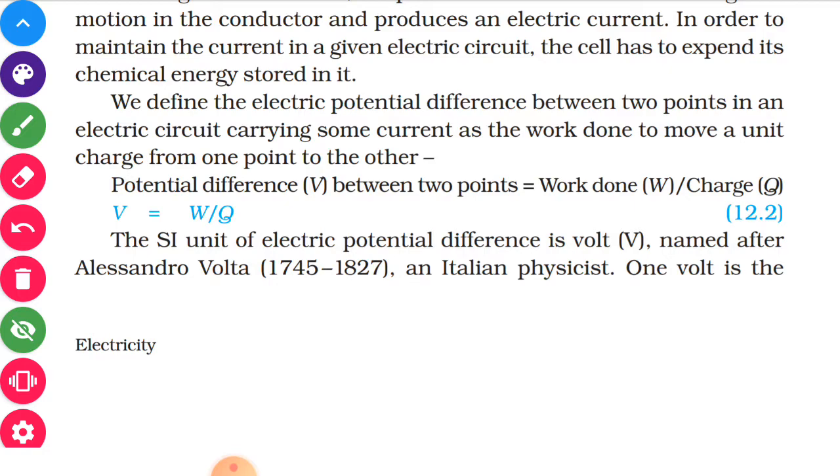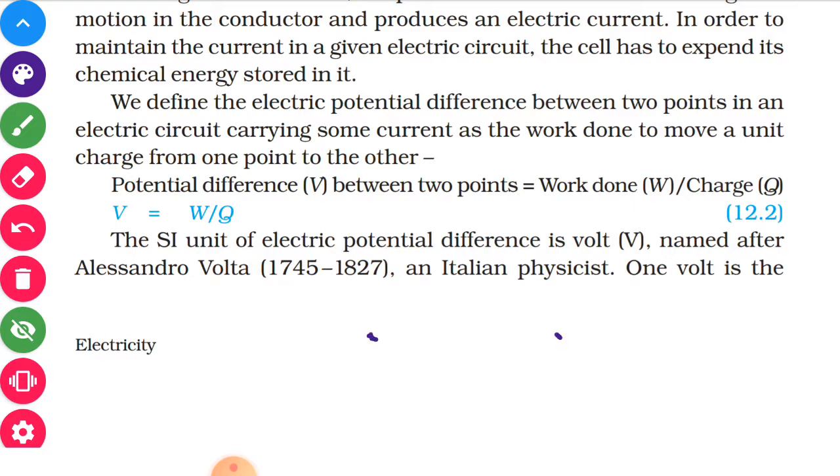In the circuit also we can say, we define the electric potential difference between 2 points in an electric circuit, which is carrying some current, as the work done to move unit charge from one point to the other.